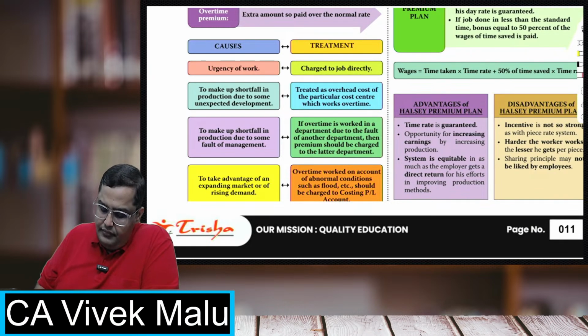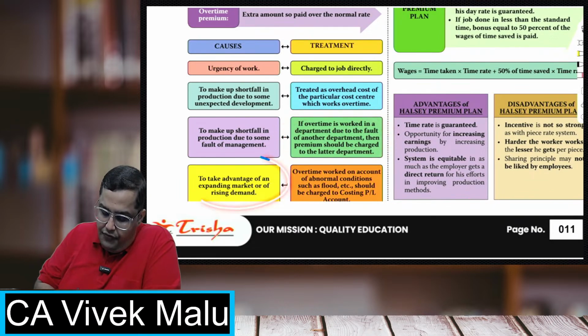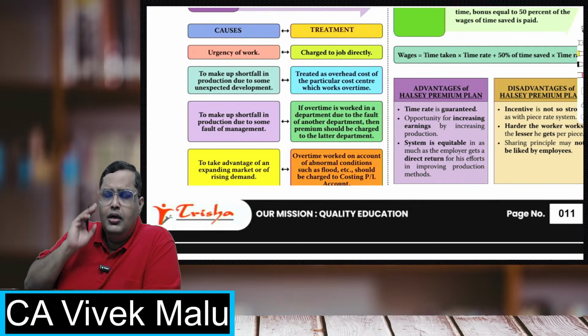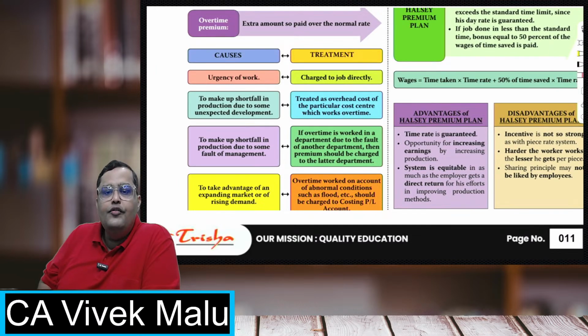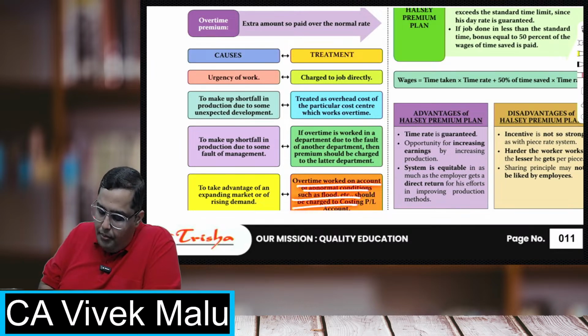If there is some fault of the management, then charge it to that particular department. If there is a worker shortage all the time, then you must inflate the rates to cover the overtime. And if there is overtime on account of abnormal conditions, charge it to the costing P&L account.